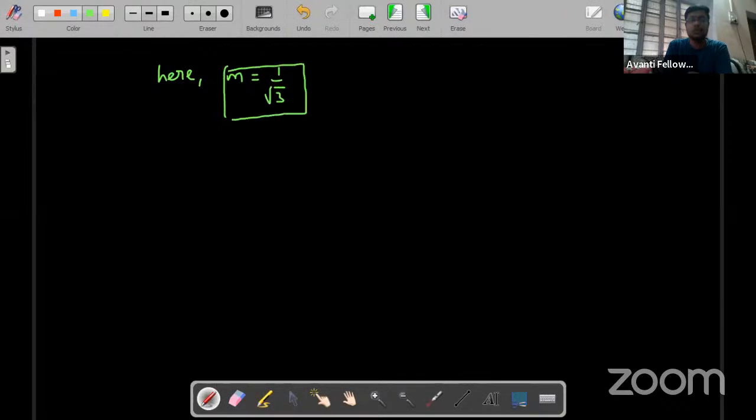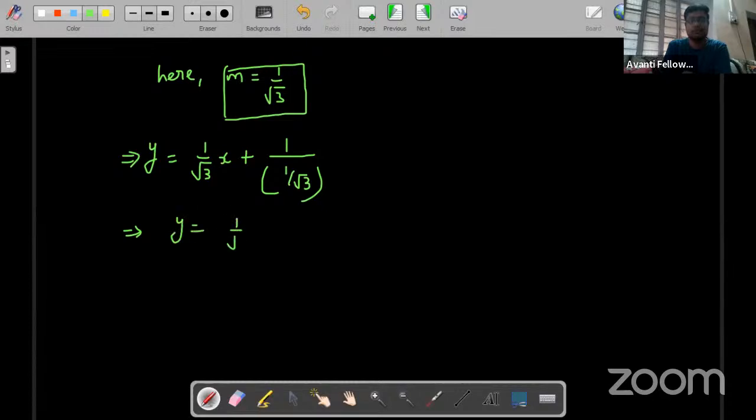Now, to find the equation of the common tangent, I'll put the value of m equal to 1 by root 3 in the initial equation of the tangent. So the tangent was y is equal to mx plus a by m. So this was our equation. I'll simply take it to the upper side, so it will revert back. So I'll write y is equal to 1 by root 3 into x plus root 3.